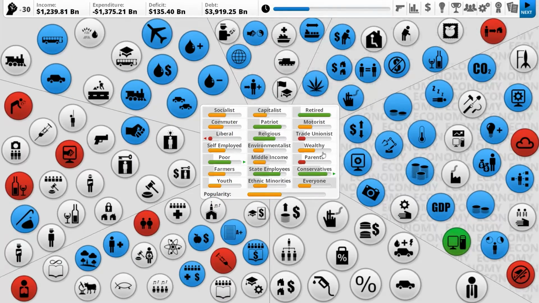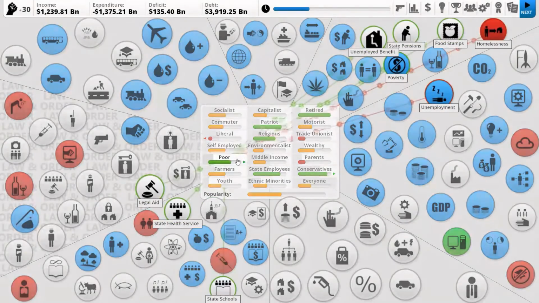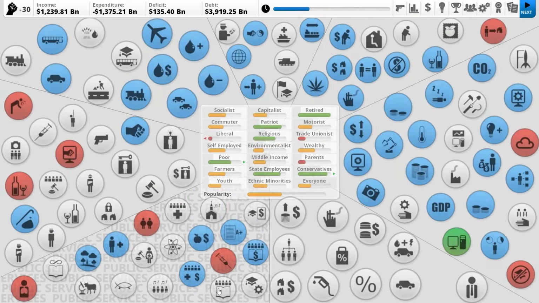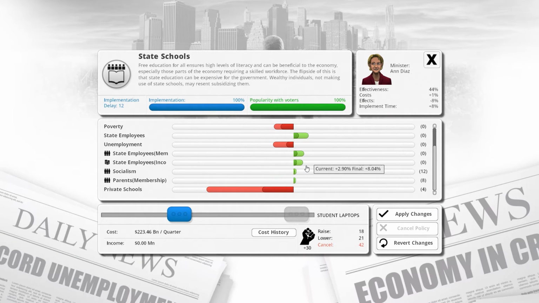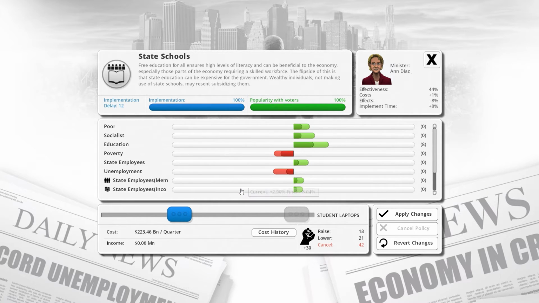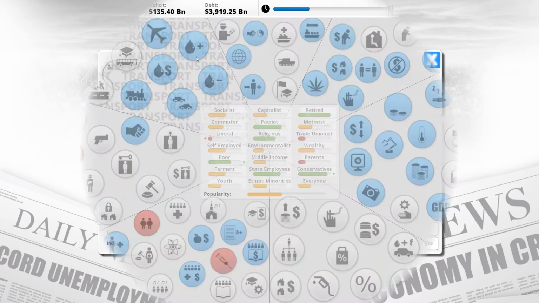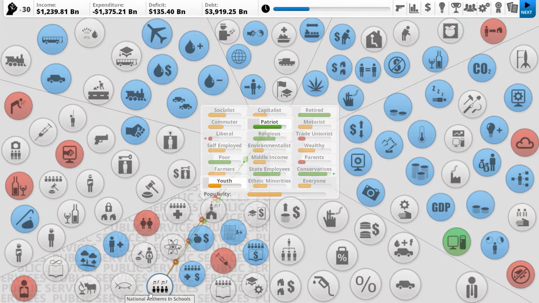I think I quite like having the public broadcast, making our religious base kind of happier. The poor also quite like us. We can increase state schools, which is fine. Private schools hate it. Or at least they'll disappear. Which means our schools will cost more. Would increase our education quite a lot. It costs us about 100. It would almost double our deficit though.